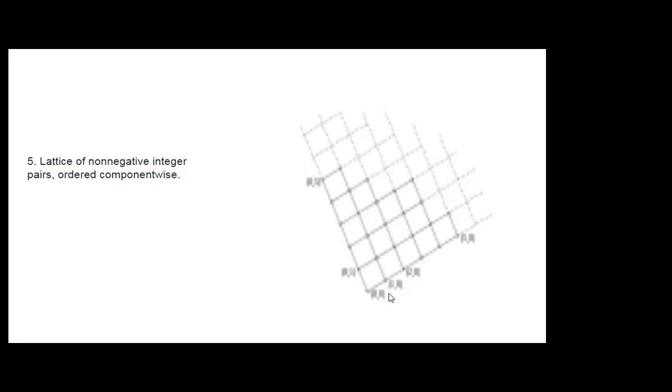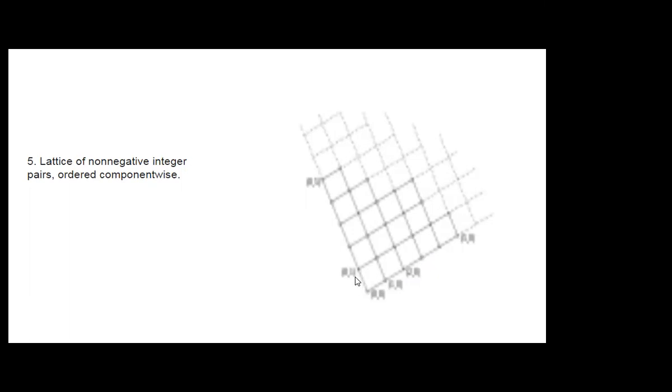Pairs are there, so we are considering x and y, two coordinates, and they are ordered like this. Suppose it is the x-axis and it is the y-axis. Then for the x-axis, 0, 1, 0, 2, 0, 3 will be there.